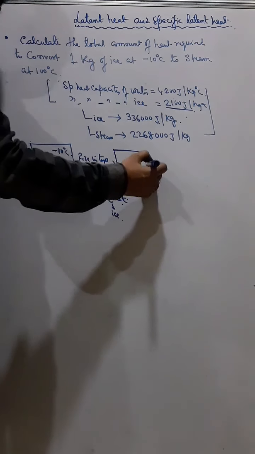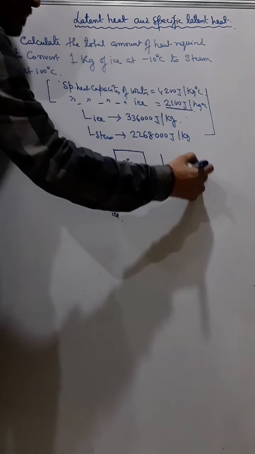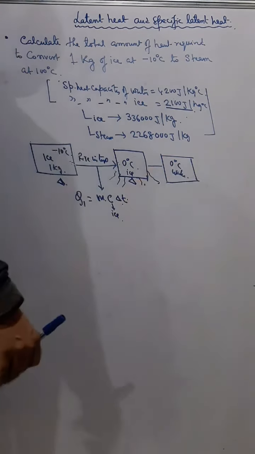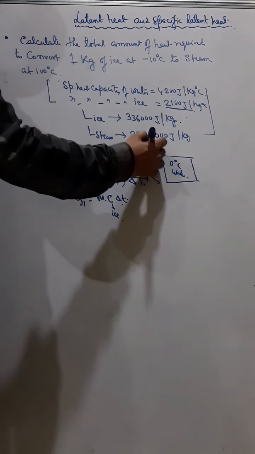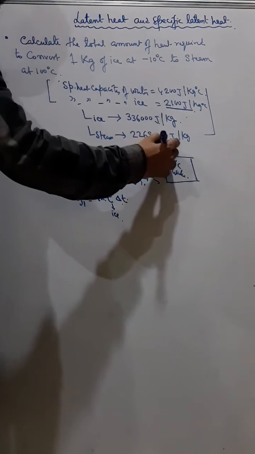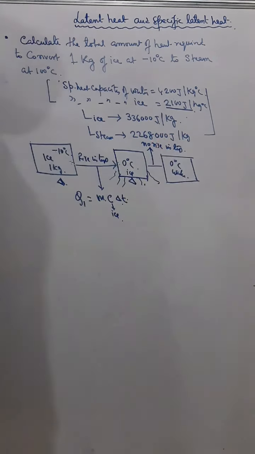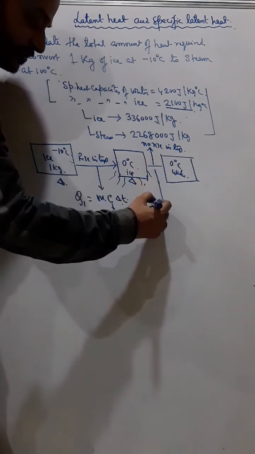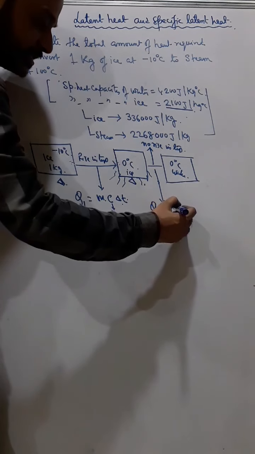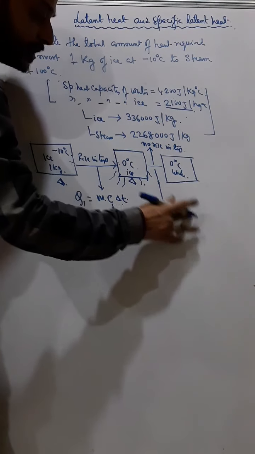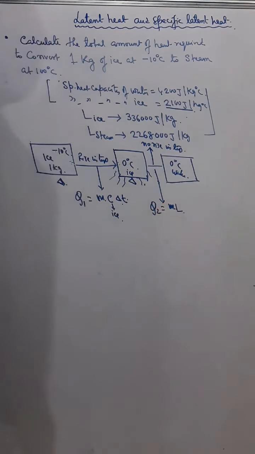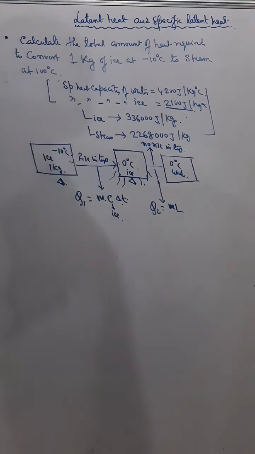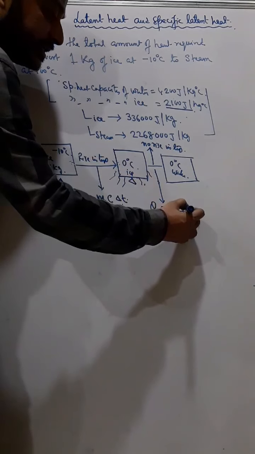Is ice will start melting, and when all the ice will melt, it will convert to 0 degree Celsius water. Now it will convert to 0 degree Celsius water means there is no rise in temperature. Since there is no rise in temperature, we will find Q is equal to m into L, and we will take the latent heat of ice here.